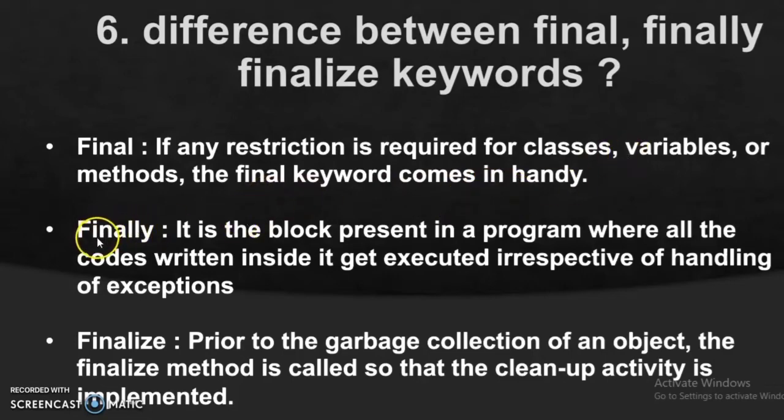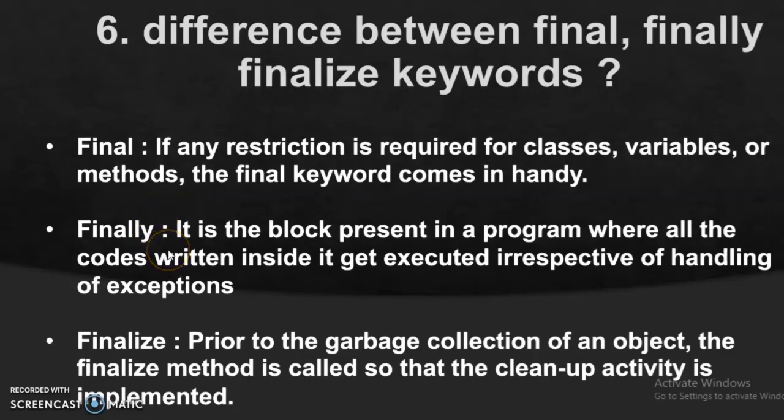Now if we talk about finally, it is actually a block in the program that we generally use with a try-catch block. Irrespective of exception handling, the finally block code always executes. Suppose there is an exception, it will go to the catch block, handle the exception, and then go to the finally block.